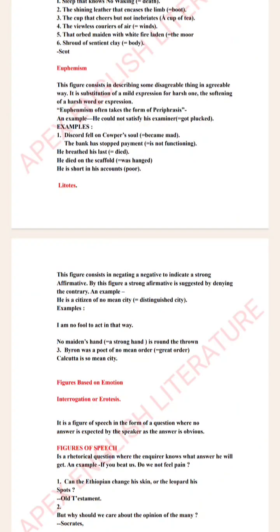Litotes are negative sentences that indicate a strong affirmative sentence. For example, he is a citizen of no mean city. He is a citizen of no mean city, which basically means that he is a citizen of a very good city or a very distinguished city.